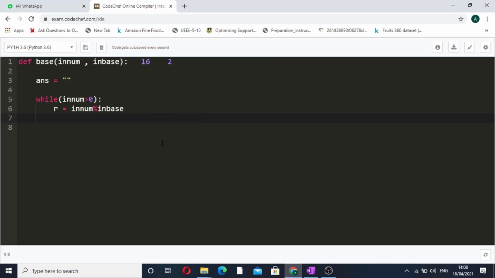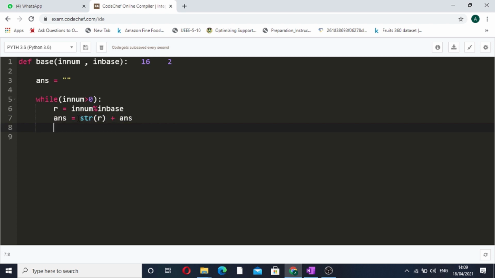So how will we add it to our string? It will be answer is equivalent to string of r plus our answer variable. We are typecasting r into string of r, because r here is an integer. Now we are adding the current remainder at the first position of our answer string. This is how our last remainder will come at the first position. This is the most important step in this particular function.